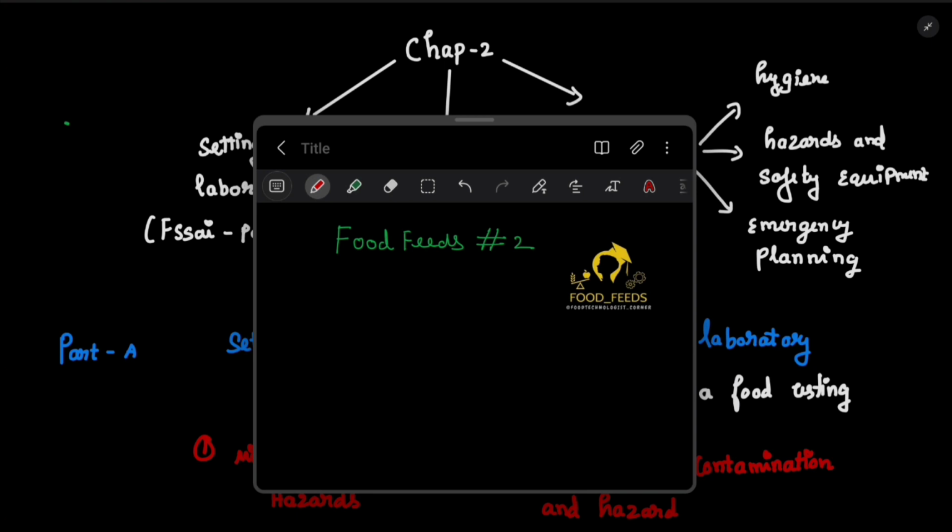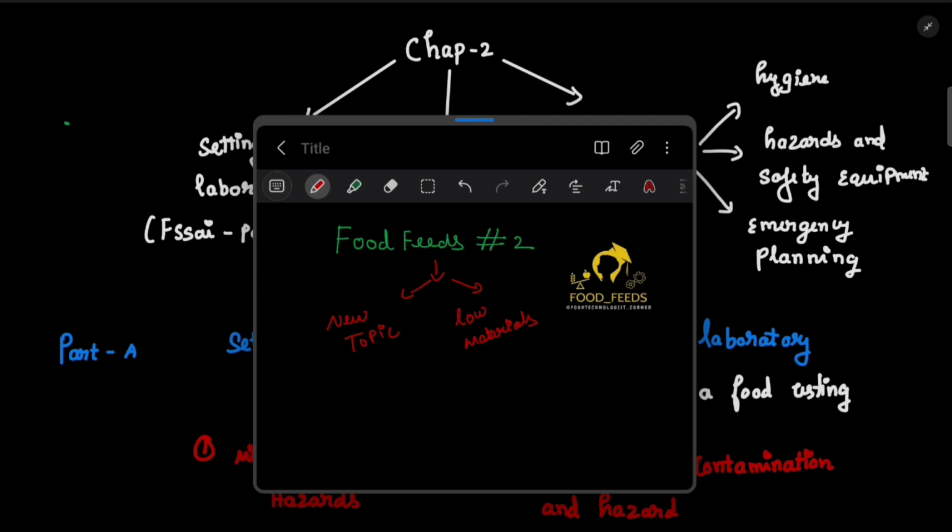So basically this second chapter is considered to be really tough because of two reasons. One, this is relatively a new topic. Right, this second chapter is a new topic, so for that reason there is a shortage of materials. Based on these two factors, many people consider this to be the toughest topic and they usually skip the topic. But we, Food Feeds, thought to break that.